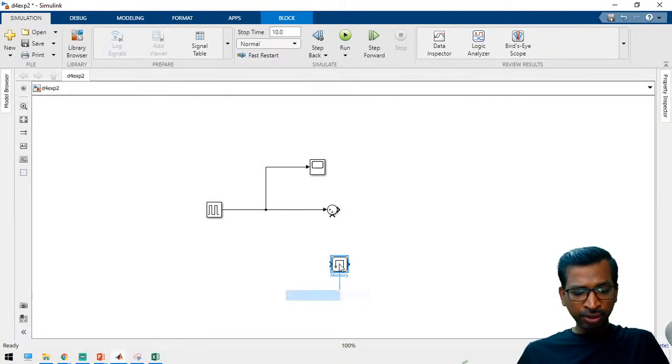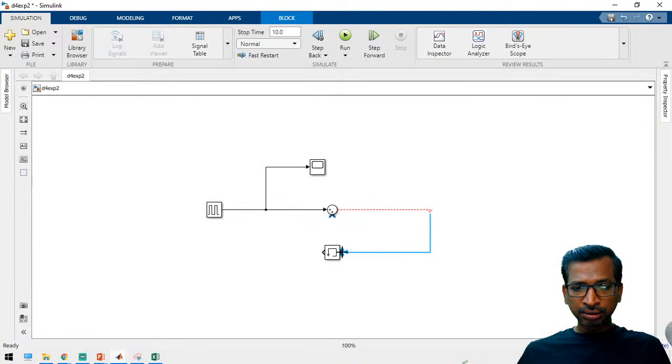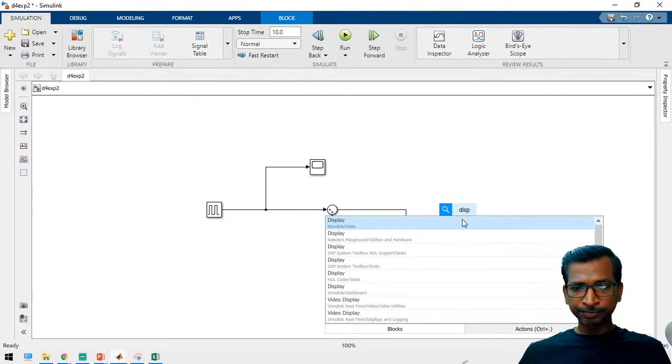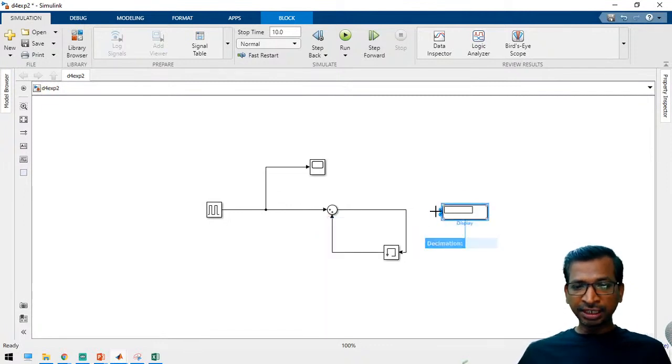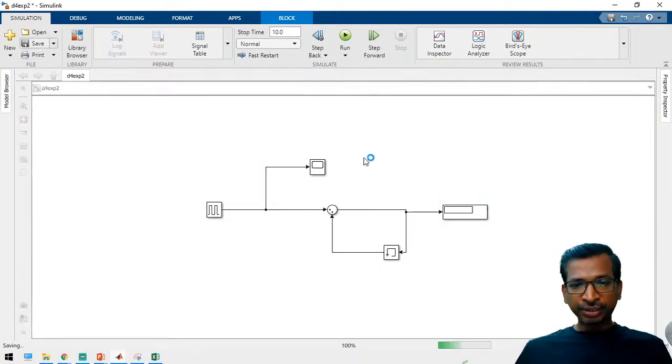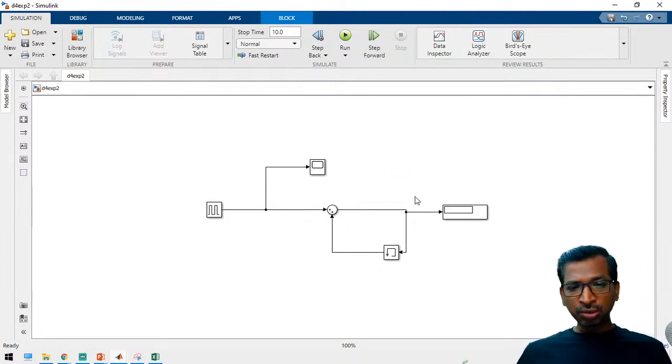For rotating the component, you press Ctrl R. And connect here. And now just to take a display block. Now the counter block is ready.